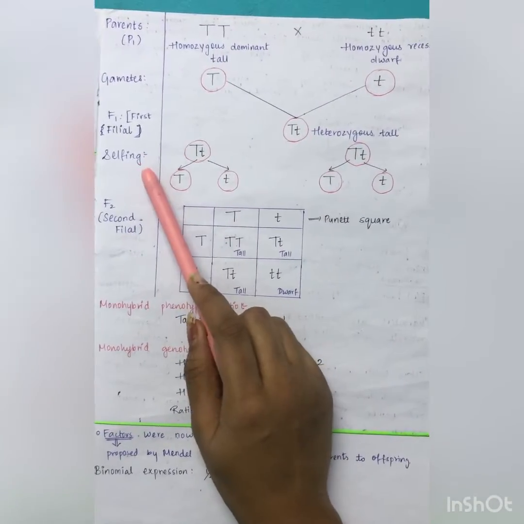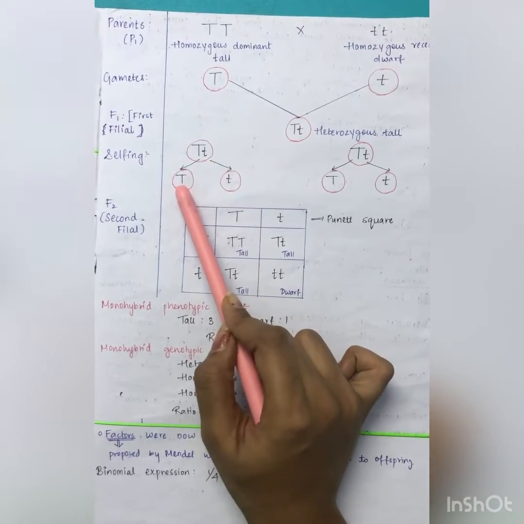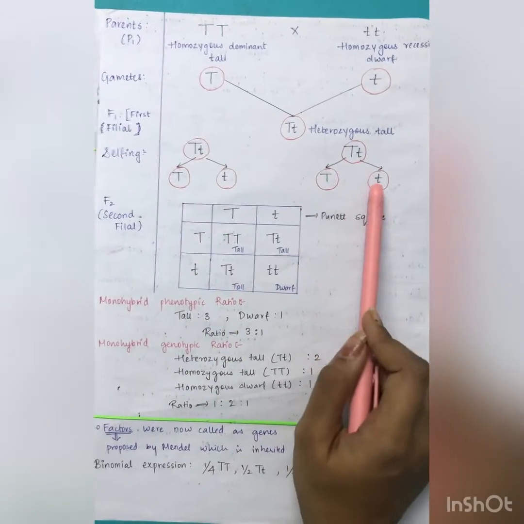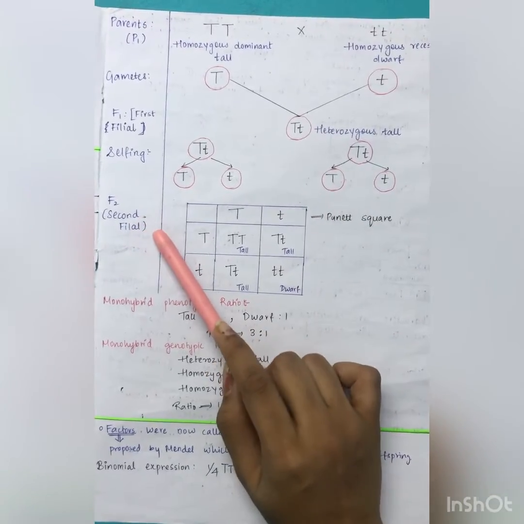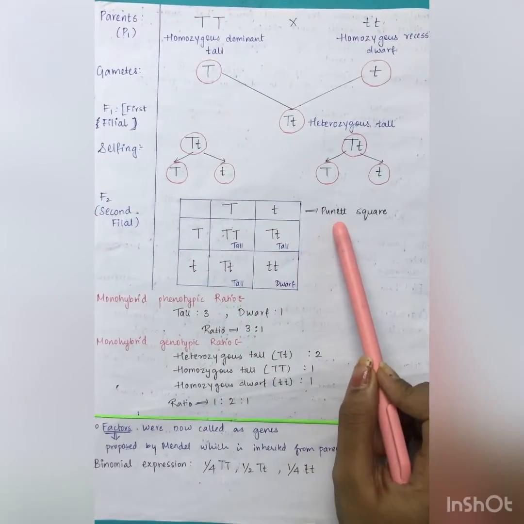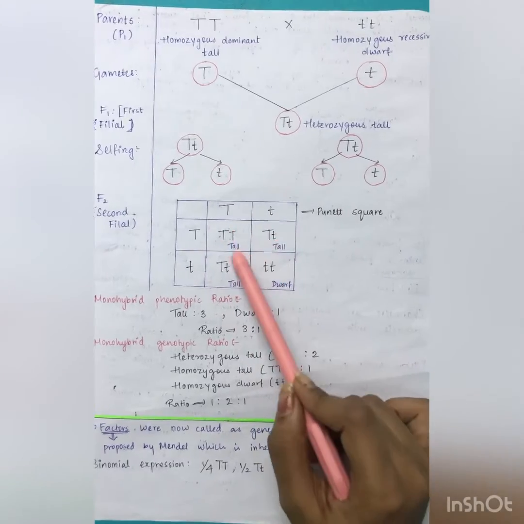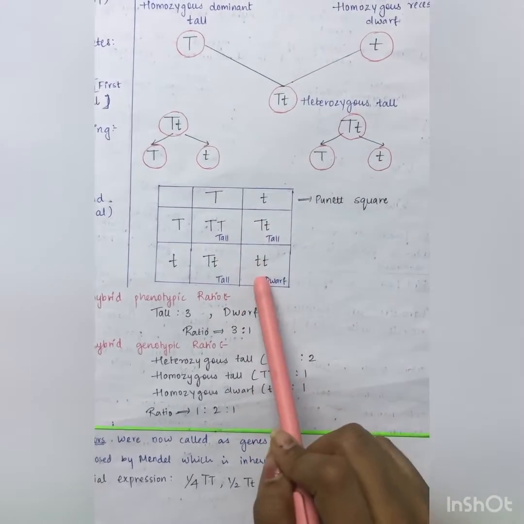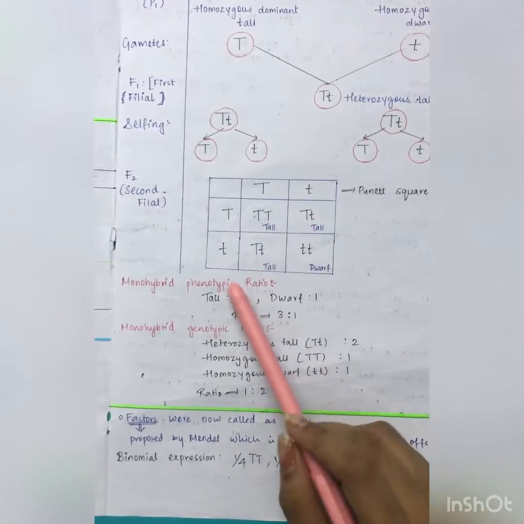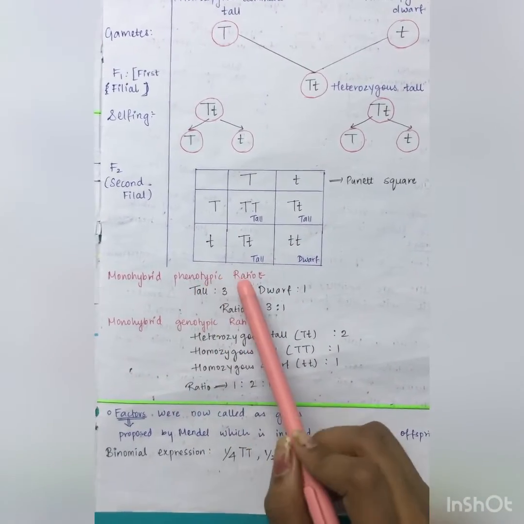It will undergo selfing, where it will produce capital T small t, and these two will undergo second filial generation by the Punnett square, and it will form the progeny, that is tall and dwarf. Then we will form the monohybrid phenotypic ratio.